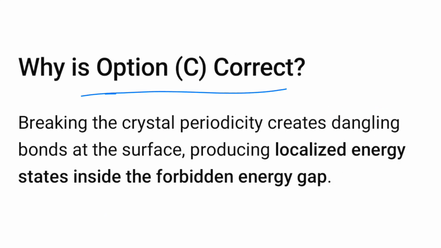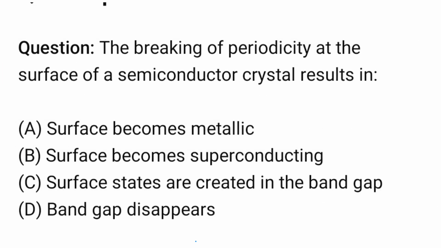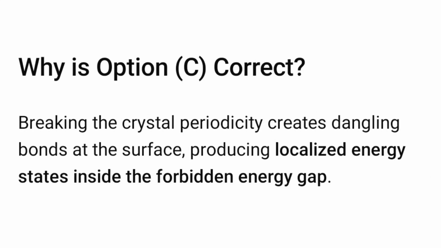So why is option C correct? Breaking the crystal periodicity creates dangling, meaning broken, bonds at the surface, producing localized energy states inside the forbidden energy gap. Hence the right answer is option C: surface states are created in the band gap. So next question.